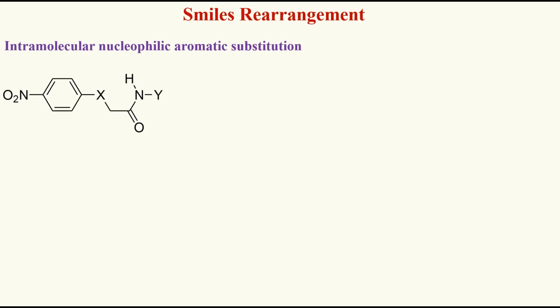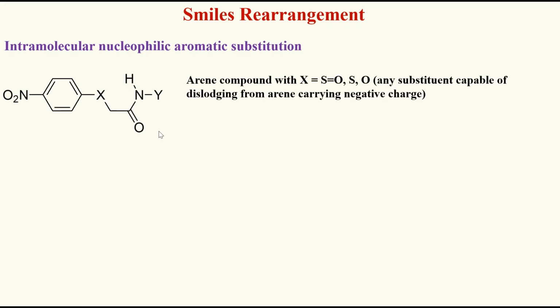This occurs in a benzene ring system to which a nucleophile containing group is attached through a heteroatom. The arene compounds with X equal to sulfur oxide, sulfur or oxygen, or any substituent which is capable of dislodging from the arene carrying the negative charge.